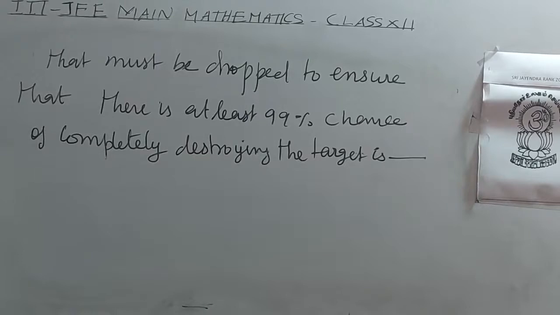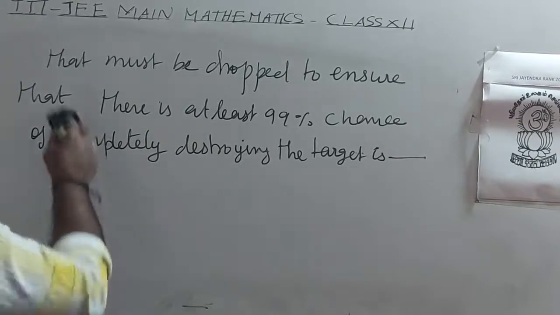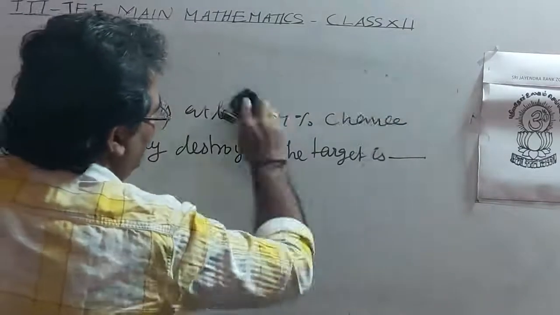So the probability of hitting the target is 50%. So we have to apply binomial distribution.